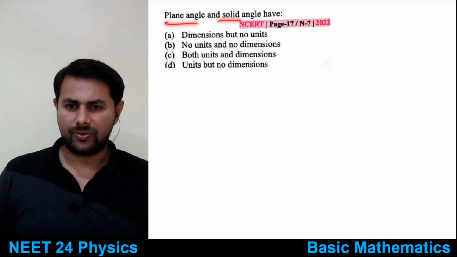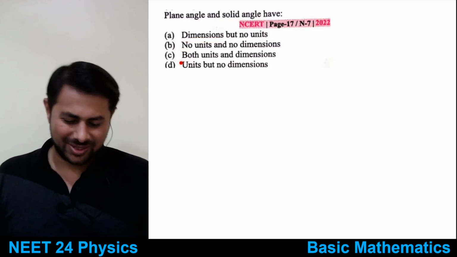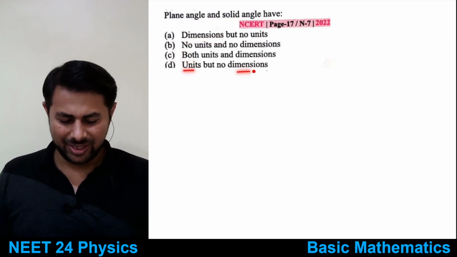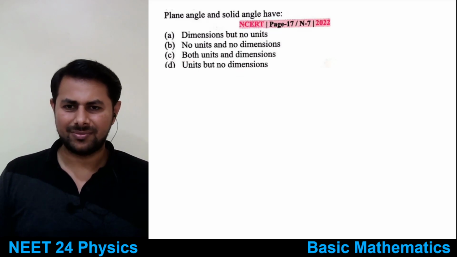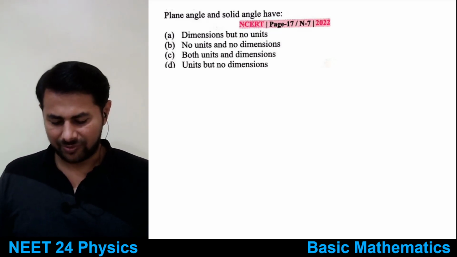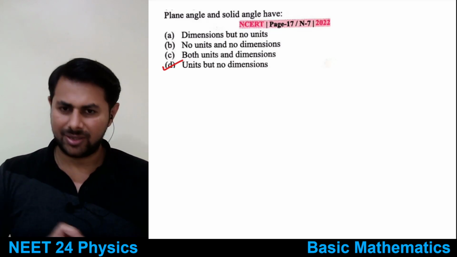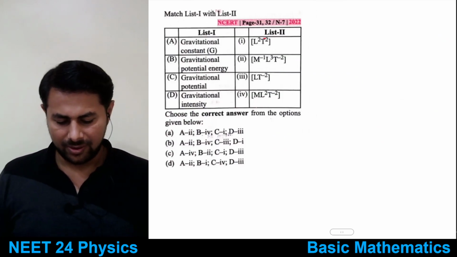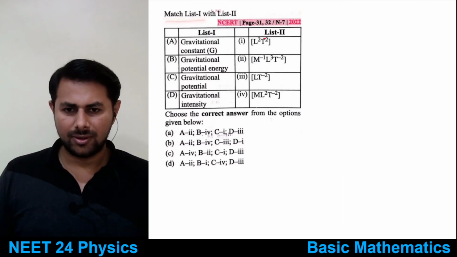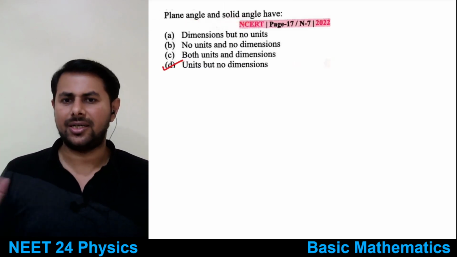Plane angle and solid angle have: dimensions but no units, no units and no dimensions, both units and dimensions, units but no dimensions. So this is a good question. What's the answer? It's option D. We have seen they have units. We have assigned units to them even though they don't have any dimensions. So they have units but they don't have dimensions. Very good. The unit for the plane angle is radian, for solid angle it is steradian.